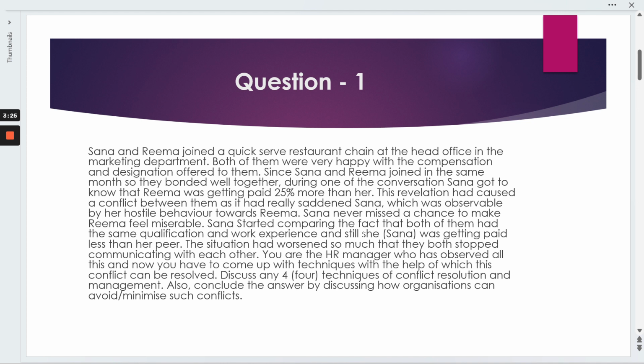Sana started comparing the fact that both of them had the same qualification and same work experience, still she was getting paid less than her peer. The situation has worsened so that they both stopped communicating with each other. You are the HR manager who has observed all this, and you have to come up with techniques with the help of which conflict can be resolved. Discuss any four techniques of conflict resolution and conflict management. Also, conclude your answer by discussing how organizations minimize such conflicts.